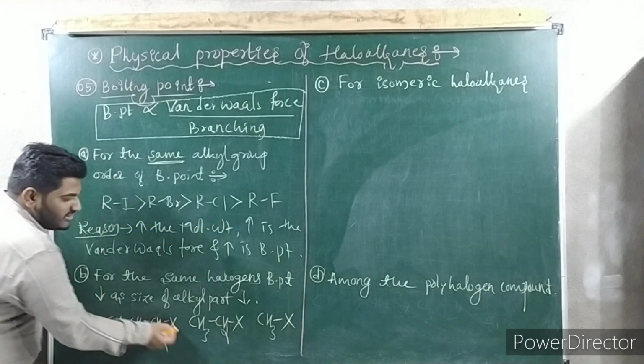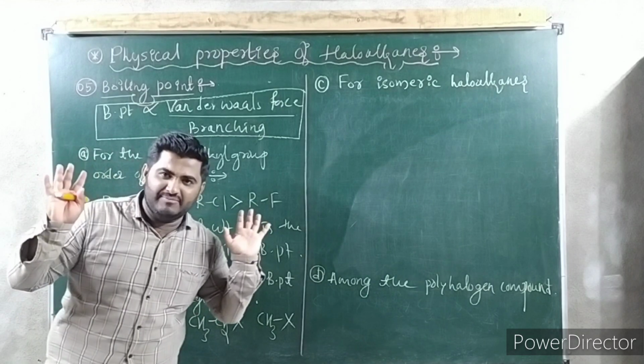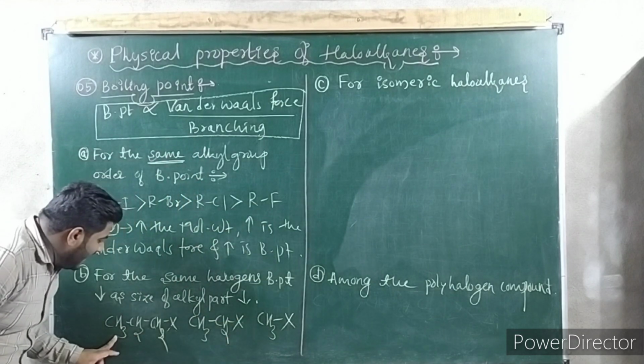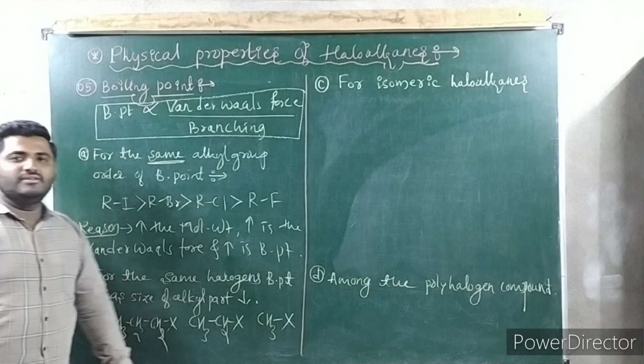Carefully see. Halogen is fixed. Halogen is one fixed only. Either you take chlorine or bromine or iodine. So halogen is fixed, but alkyl chain decreases. Here 3 carbon, here 2 carbon, here 1 carbon.